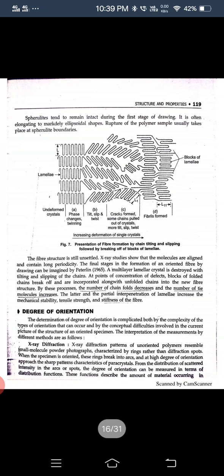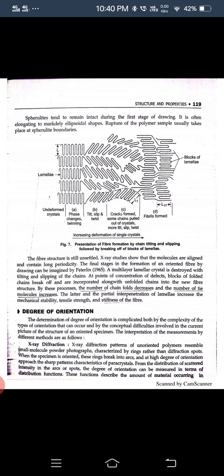Since the elongation at break in cold drawn polymer is less than could be obtained by complete unfolding, it has been suggested that the smallest units are microcrystallites in which the chains remain folded. Spherulites tend to remain intact during the first stage of drawing. They are often elongated to a markedly ellipsoidal shape. Rupture of a polymer sample usually takes place at spherulite boundaries.